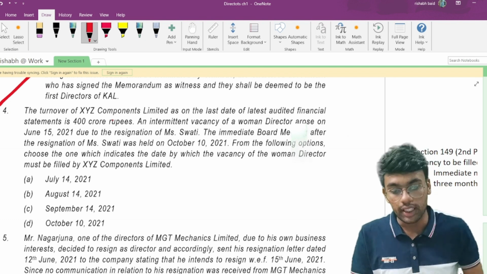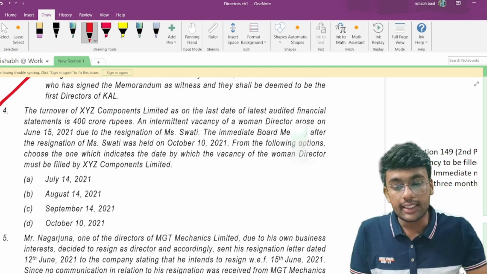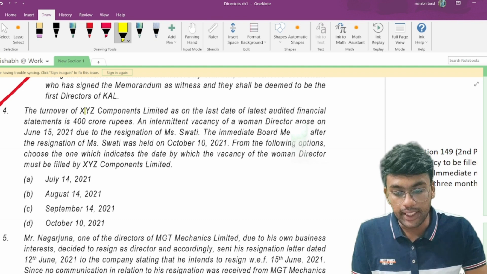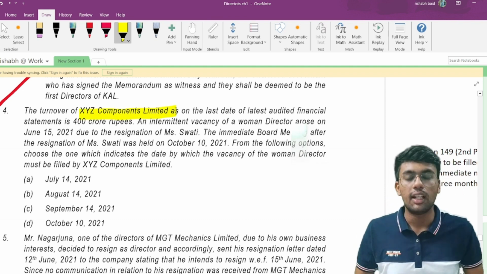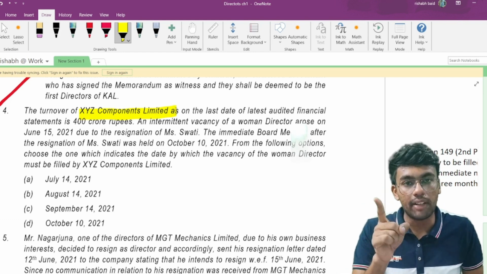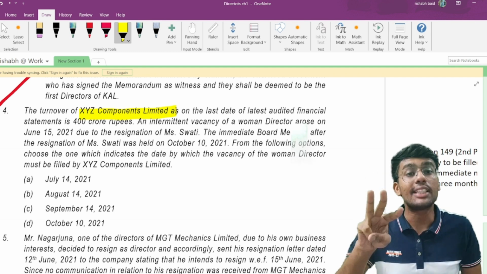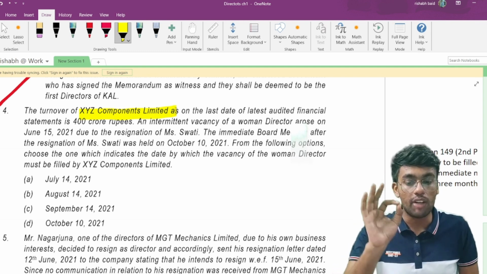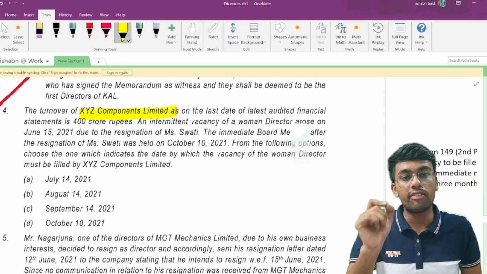How much is it? 400 crores. And it is XYZ Component Limited, so this is a limited company. Please be very careful while solving the directors questions. In all three chapters, it is very important to differentiate whether it is a private company, a government company, a section 8 company, or a public company. You have to clearly bifurcate when you are reading the question.